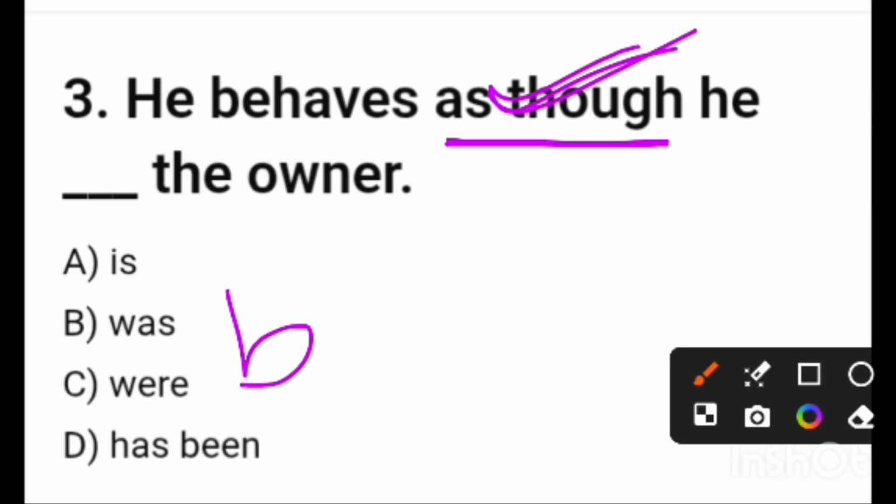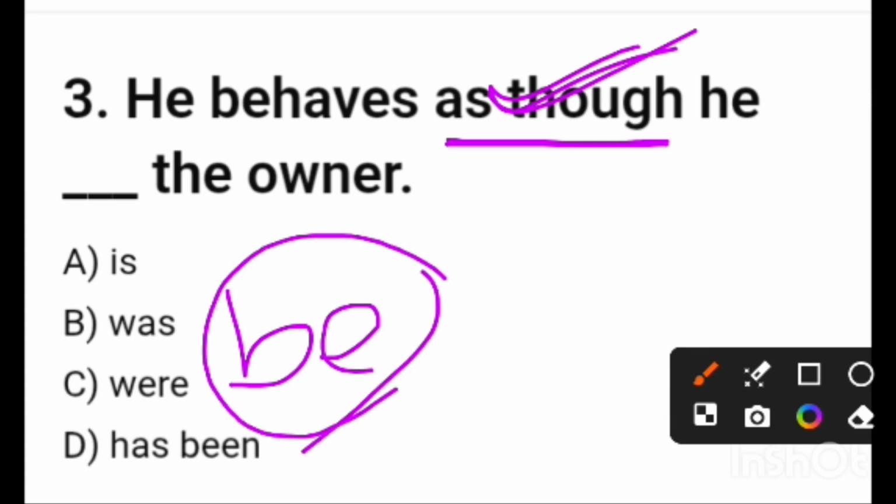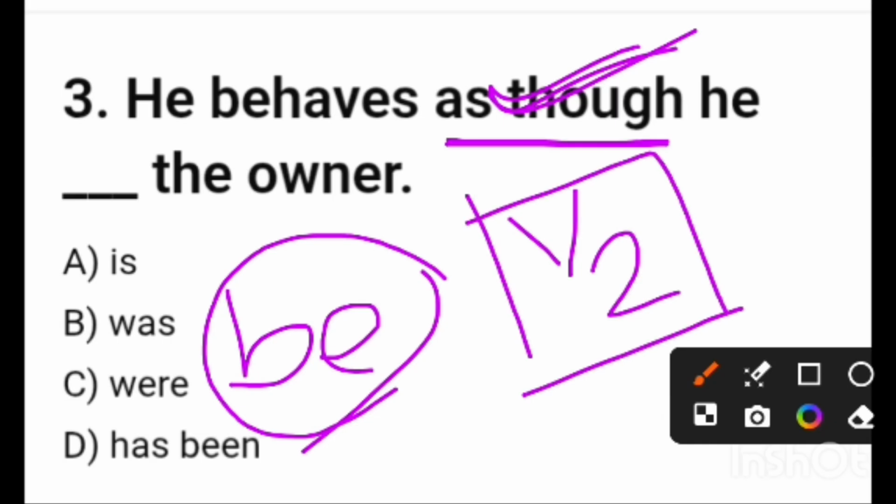Here you can see all the verbs in the options. B is the base form. Friends, for present subjunctive mood or for present imagination, we have to use the V2 form. For any kind of doing verb, we have to use the V2 form. That means we have to use the past form of the verb. It is not past tense, it is actually past subjunctive mood. And for the be verb, we always have to write "were." So we cannot write "was" or "is" here, because the subjunctive verb is "were." Only one form for the be verb, that is "were."